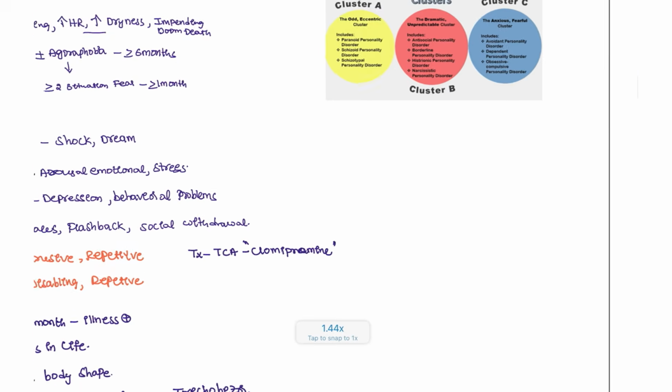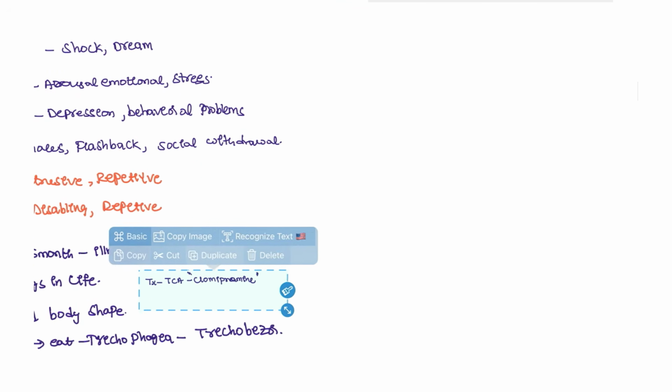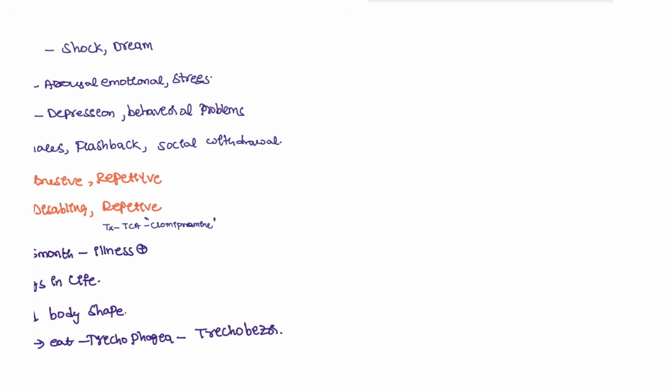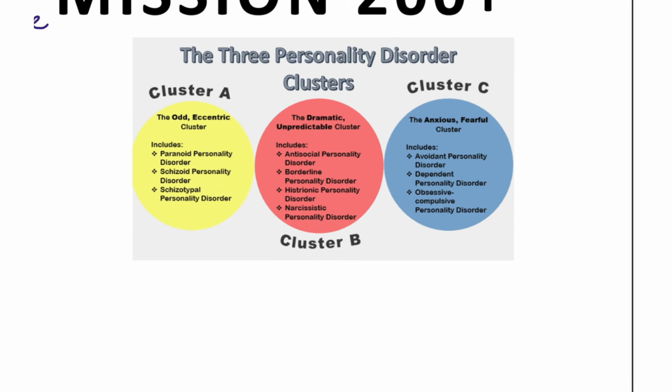Let's continue with the personality disorders. We have three clusters, guys. One is the odd, eccentric type of personality disorder. The second one is dramatic, unpredictable, and the third one is anxious and fearful patients. So we will see what these patients suffer from.